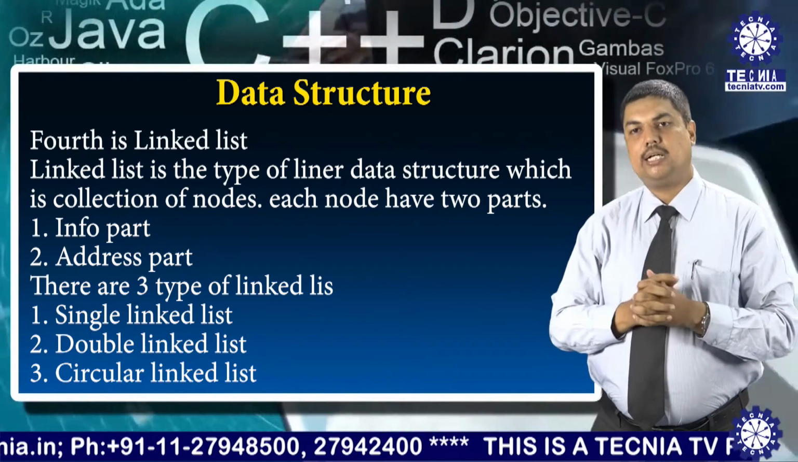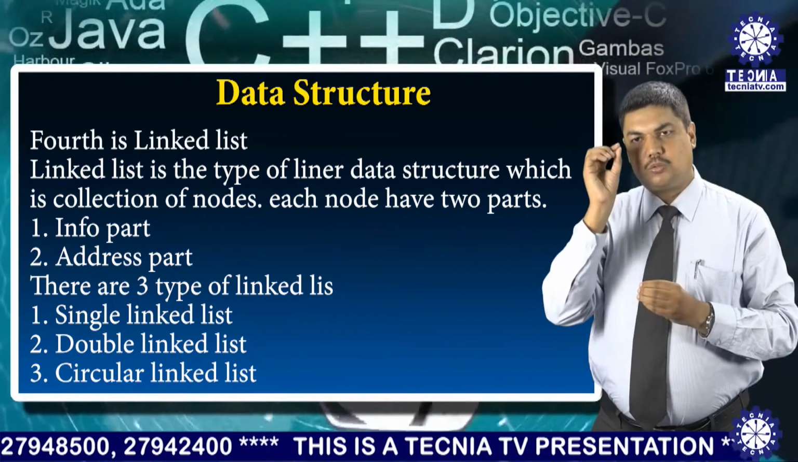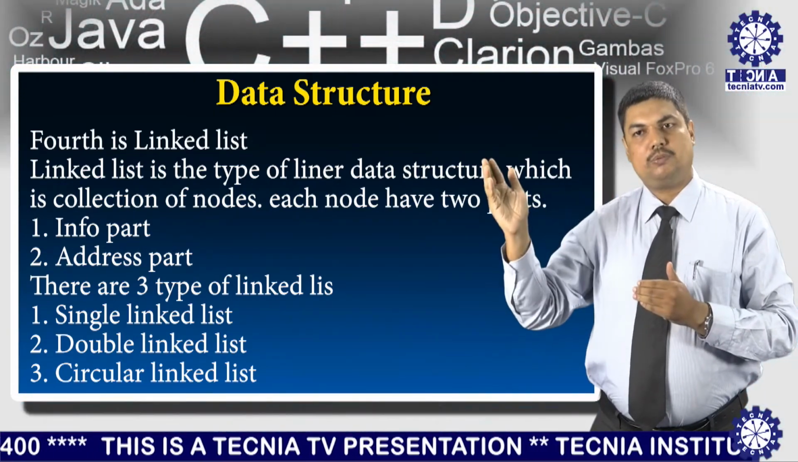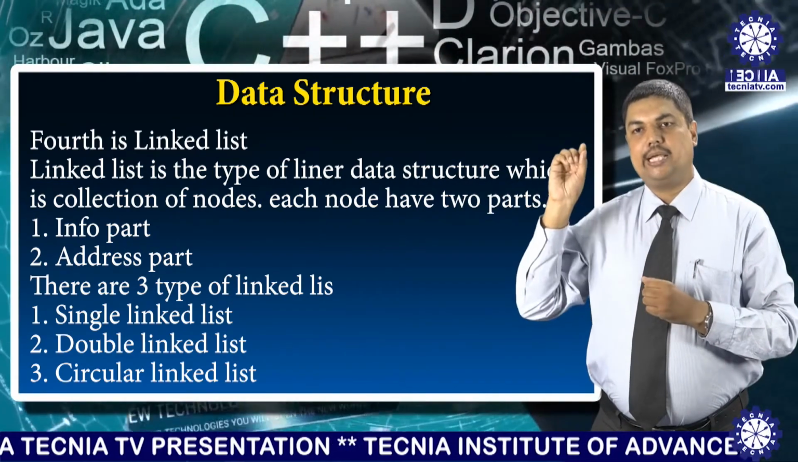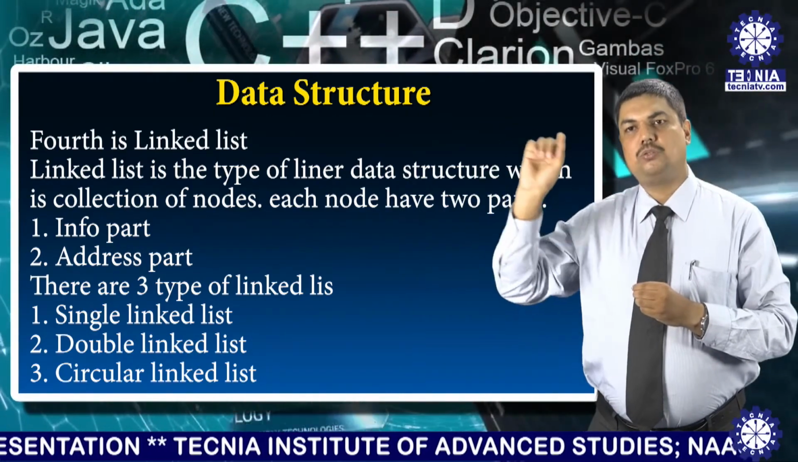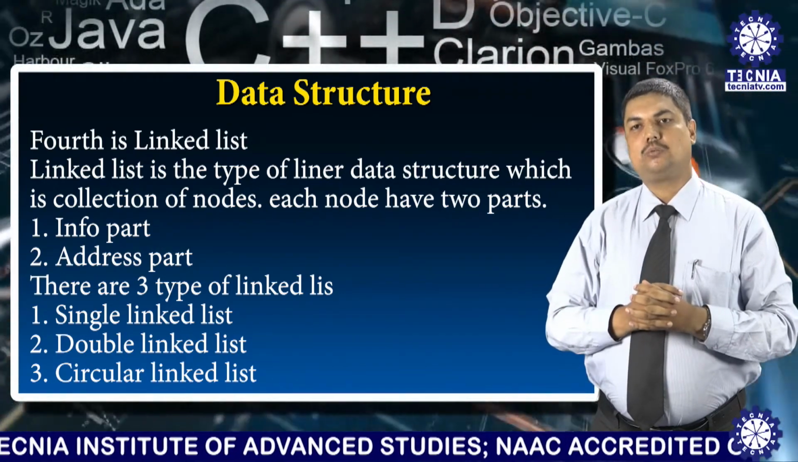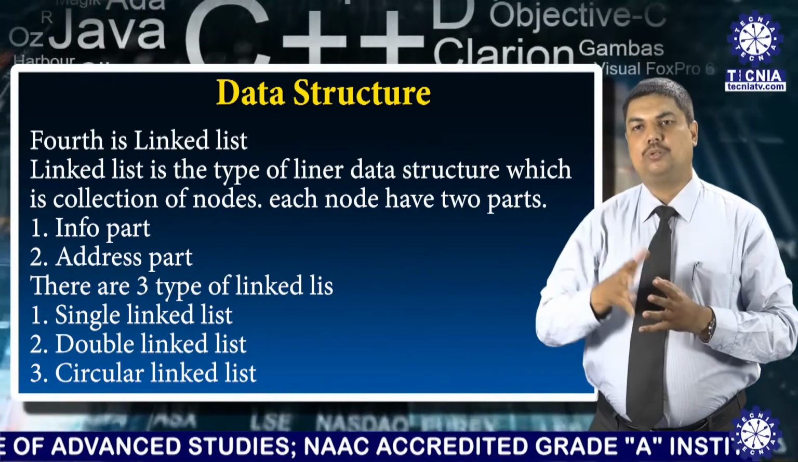So what is the special thing about the circular linked list? A circular linked list has no termination point. In other lists the last node is the termination point with NULL. In a circular linked list, we specify the address of the first node in the last node. That's why it is known as a circular linked list. This is the complete overview of the linked list.